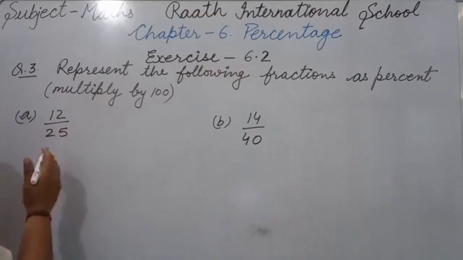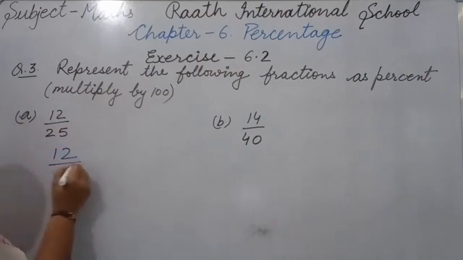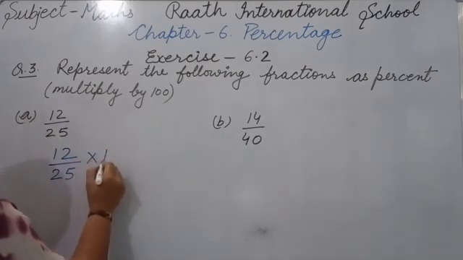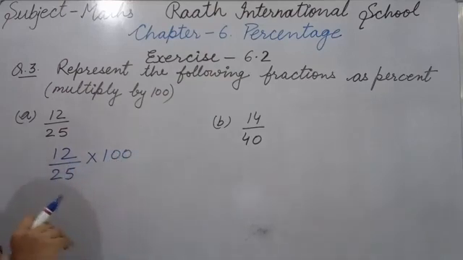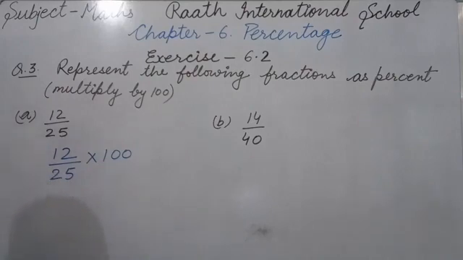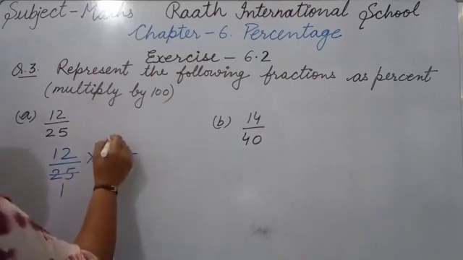Okay. Now A part is there, 12 upon 25. So first of all we write 12 upon 25. For finding percentage we should multiply by 100. So now we will multiply by 100. 100 will be in the numerator. There is no denominator; we can think that the denominator is 1, so no need to write it here. Now we should cancel. In the 25 table we have 100, where? At the 4th number. So we can cancel directly by 25. 25 ones are 25 and 25 fours are 100.